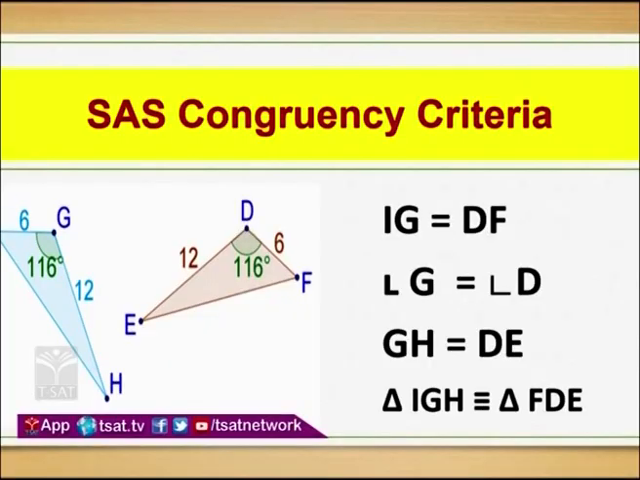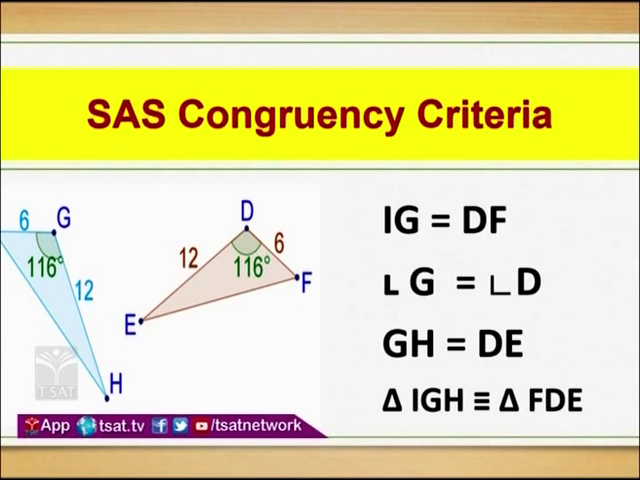Now all of you look at the slide. In this slide, SAS congruency criteria, clearly IG is equal to DF, 6 centimeters and 6 centimeters. Is it not? Both the corresponding sides are equal? Yes. Next one, angle, middle letter you see A. A stands for angle. And if you see here, angle G is equal to angle D clearly. And next one, GH is equal to DE, 12 centimeters and 12 centimeters.